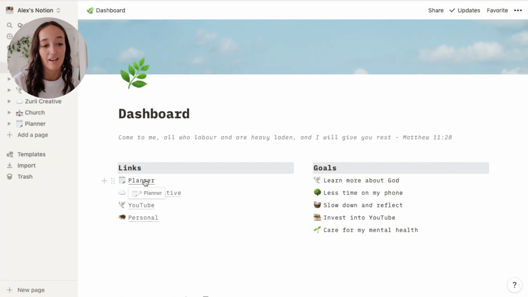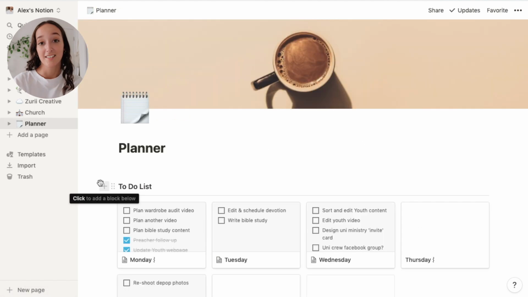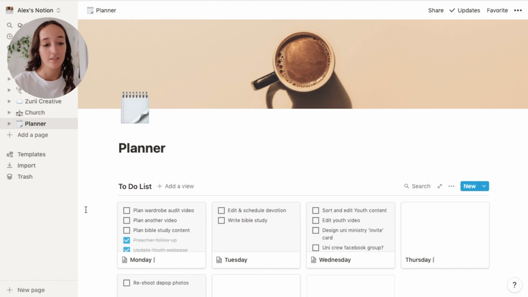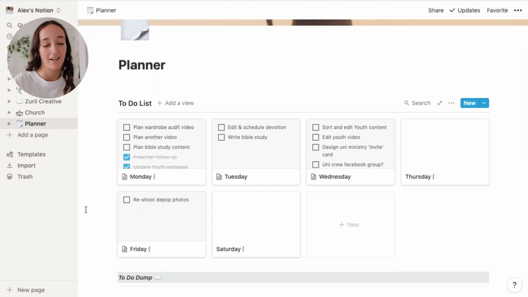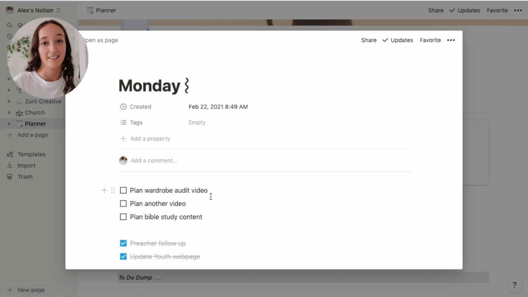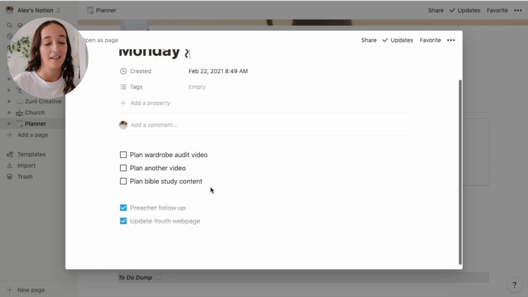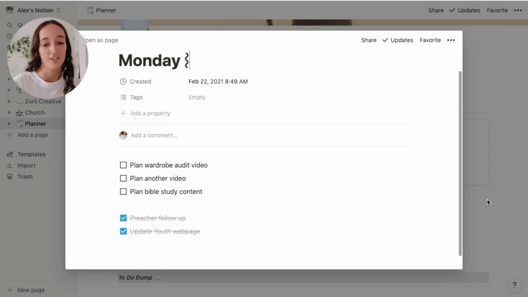So the first link that I have here is my planner. This is my most accessed page. This is pretty much how I plan out my days in general. So I have this little gallery view and I have a little to-do list for each day of the week. I don't have one for Sunday because Sunday is the day where I don't plan things and I just let myself do whatever I want for the most part. But yeah, I pretty much go in and I like to do this at the start of the week and plan out everything that I want to do for each day.